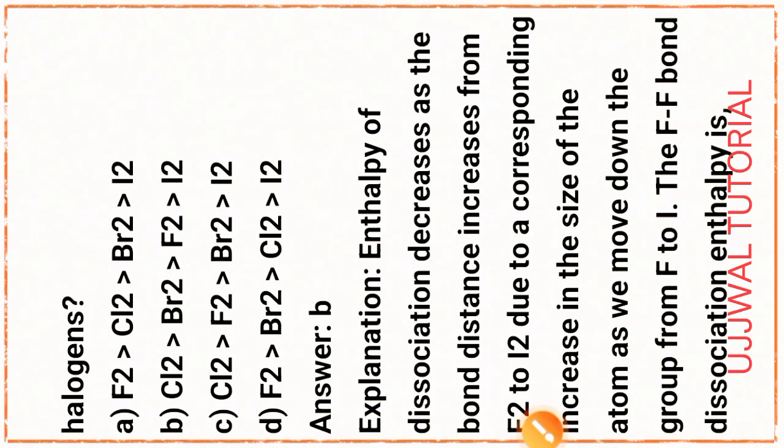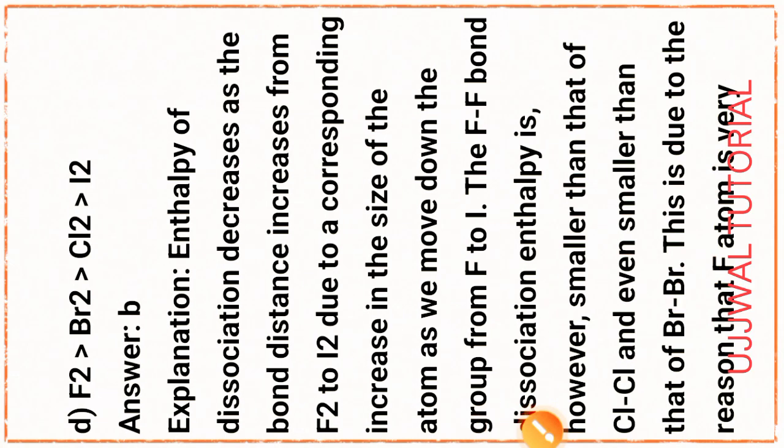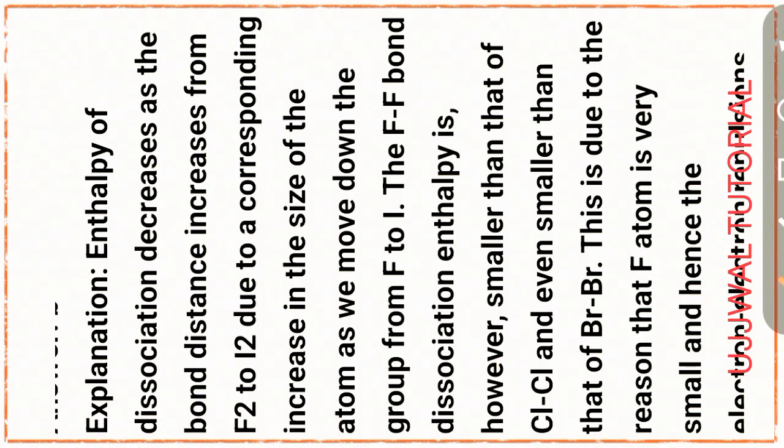Explanation: enthalpy of dissociation decreases as the bond distance increases from fluorine to iodine due to the corresponding increase in the size of the atom as you move down the group. The fluorine-fluorine bond dissociation enthalpy is, however, smaller than that of chlorine-chlorine and even smaller than that of the bromine-bromine bond.